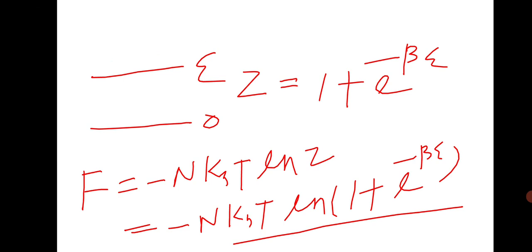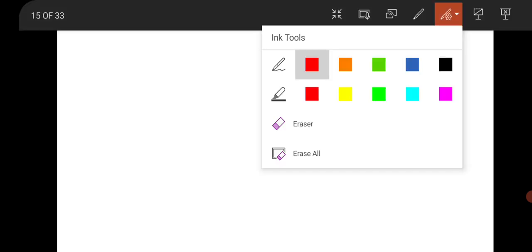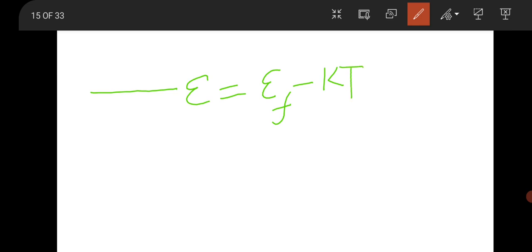So move to the next question. The next question was a very important question, I can say. The question was like that: suppose you have a system, you have a state having energy E, which is less than the Fermi energy by kT. Okay, suppose this is the state having energy E, which is kT lesser than the Fermi energy. So what will be the probability?